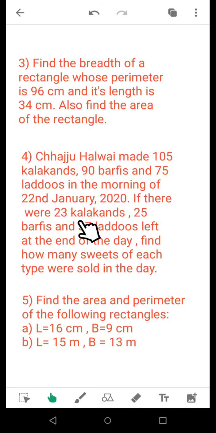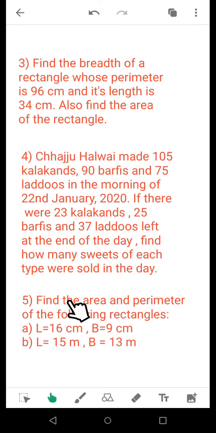If there were 23 kalakans, 25 burfis and 37 laddus left at the end of the day, find how many sweets of each type were sold in the day. This is also a subtraction, done separately for the kalakans, the burfis and the laddus, to find out how many sweets of each type were sold that day. You can do this very easily.